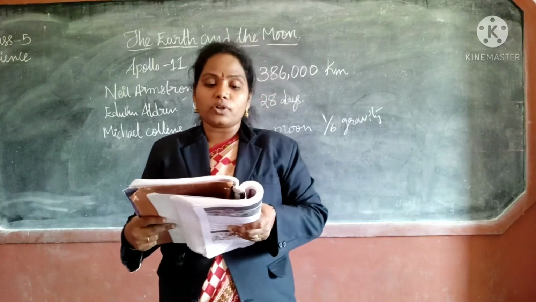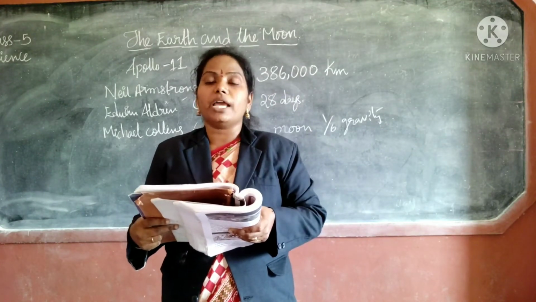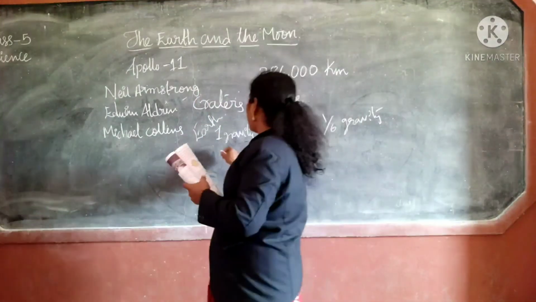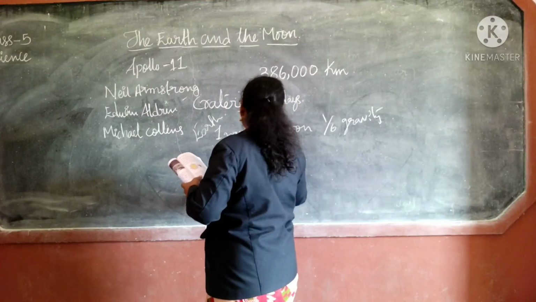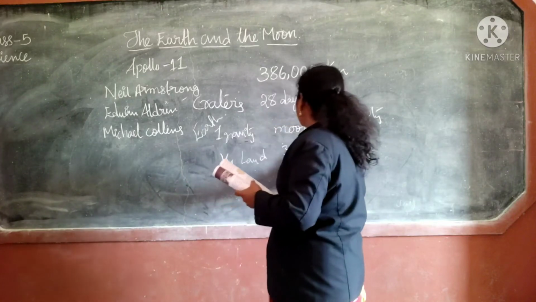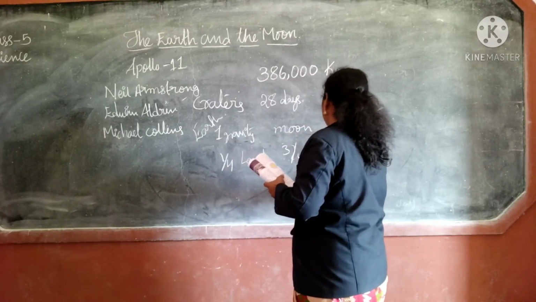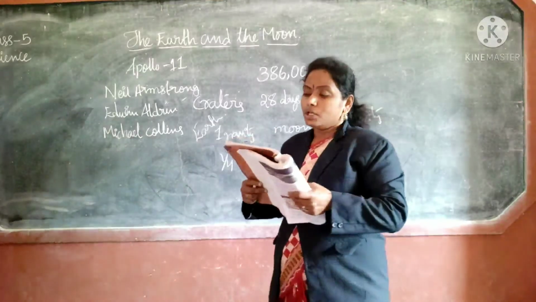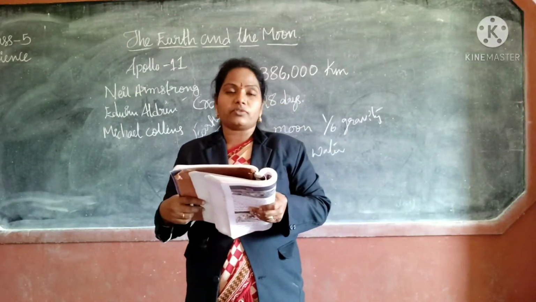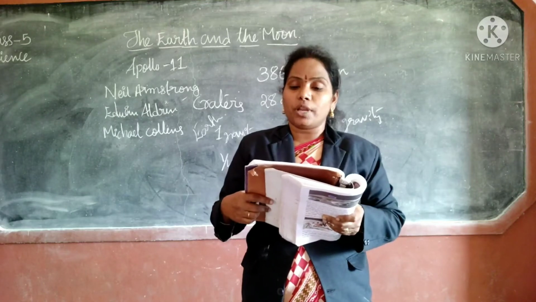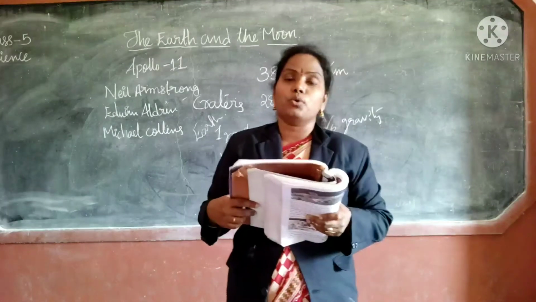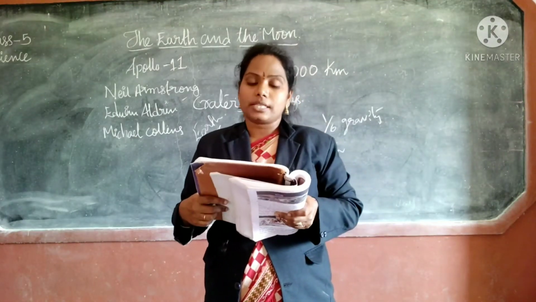More than 3/4 of the earth's surface is covered by water. So 1/4 is land on the earth and 3/4 is water. This water is more easily attracted towards the moon than the land surface.